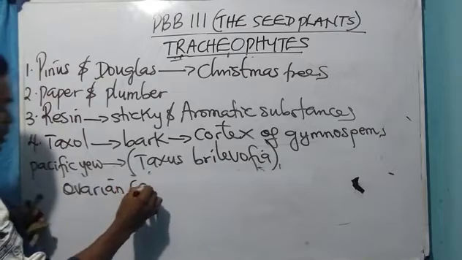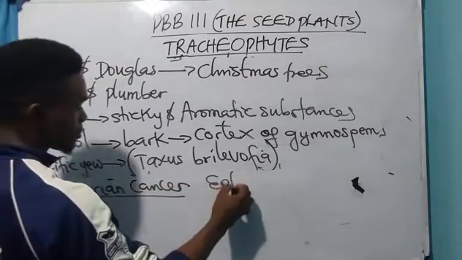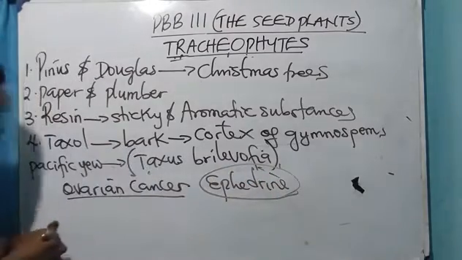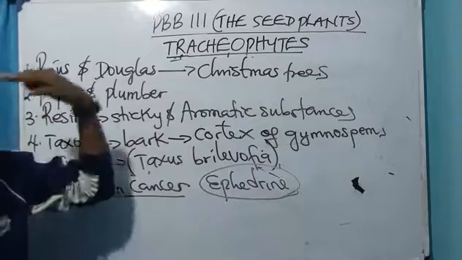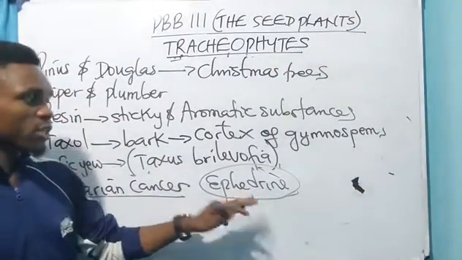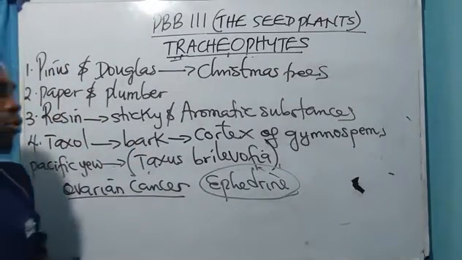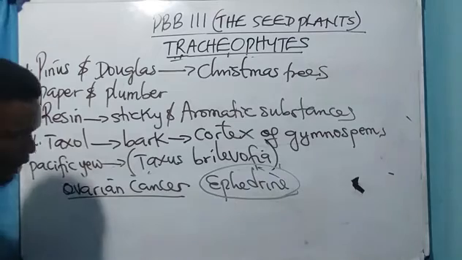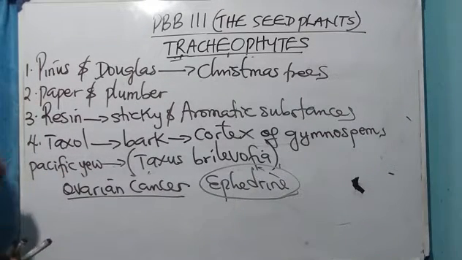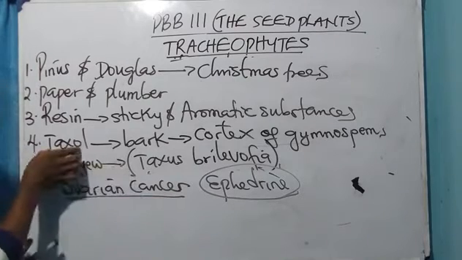Sorry for the mistake, I was taking it for ephedrine. Ephedrine is used to treat what? Congestion of the upper respiratory tract. That is the function of ephedrine. This word ephedrine is gotten from ephedra, which is a type of what? Gnetophyta. Now this Pacific yew is used to treat what? Ovarian cancer. That is taxol.